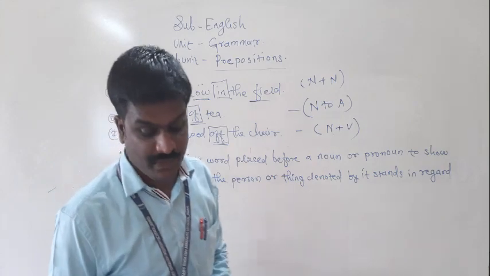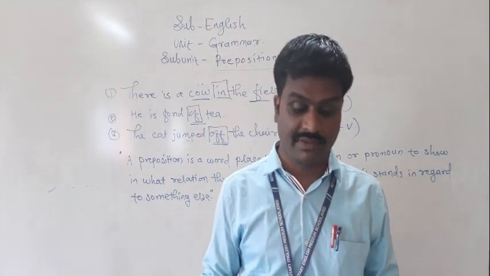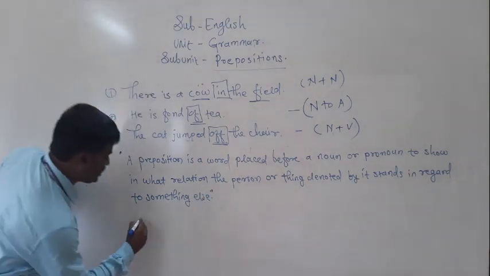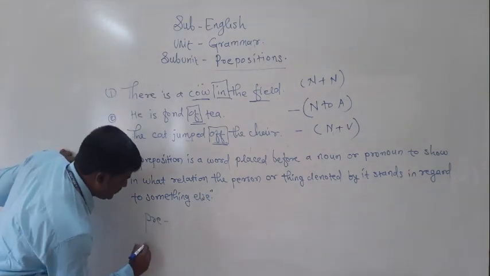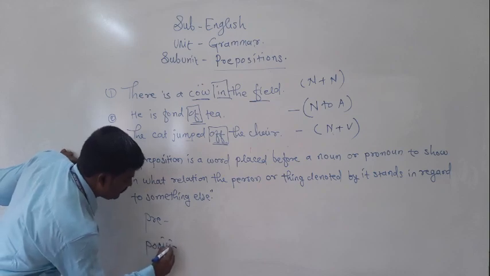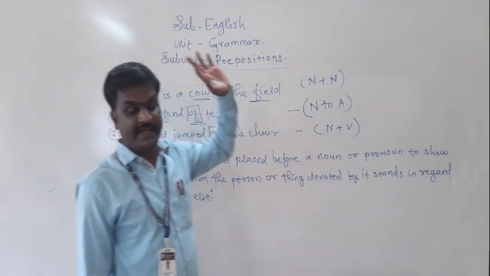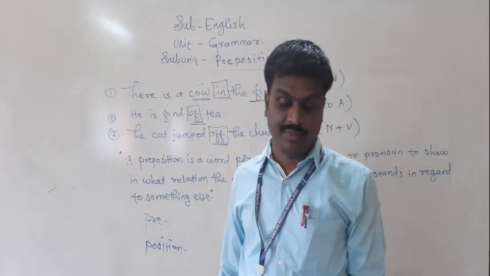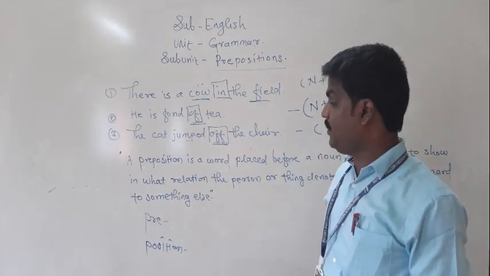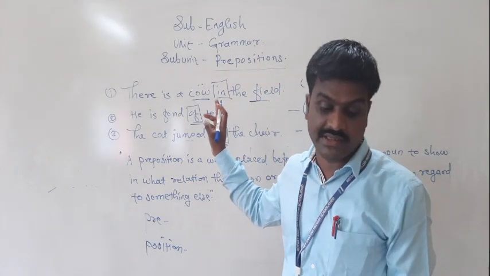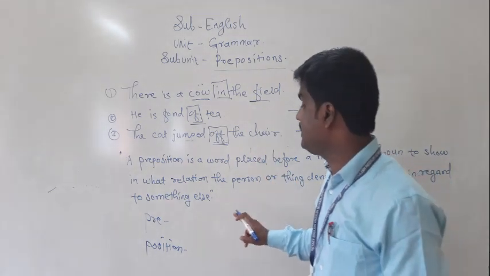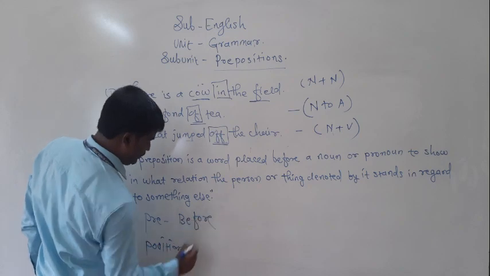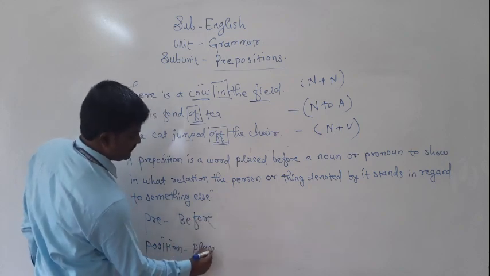It means it is showing the relation of the noun or pronoun. In a simple format, look at the word preposition: pre and position. In this word itself we get the definition. Pre means before, and position means place.